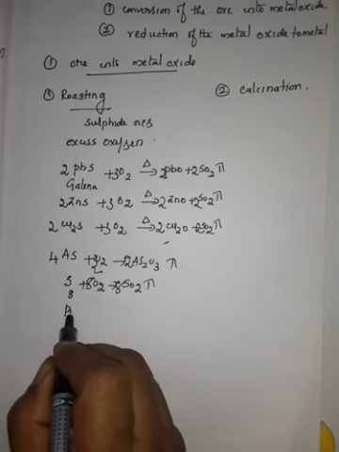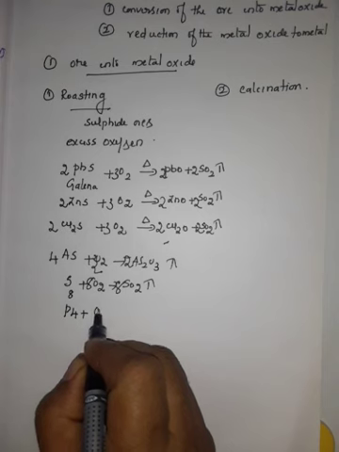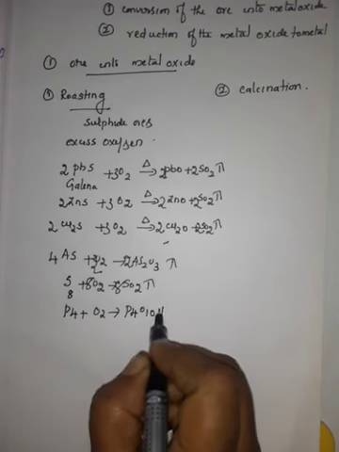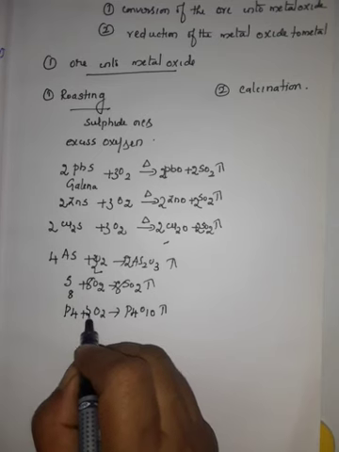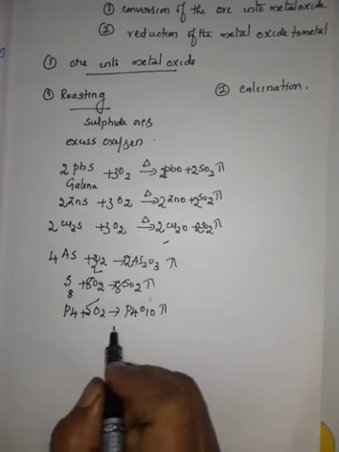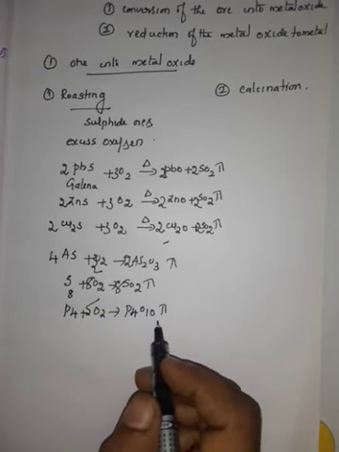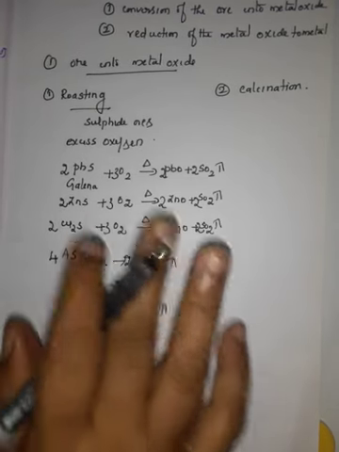Similarly, phosphorus, P4 plus O2 giving phosphorus pentoxide, is also expelled out. Balancing. These are all evaporated, becoming volatile oxides. This is called roasting.